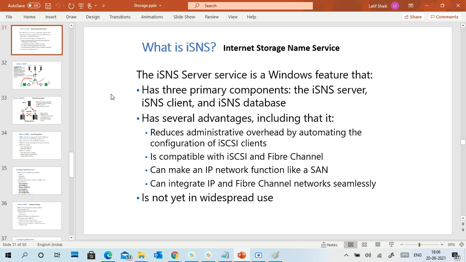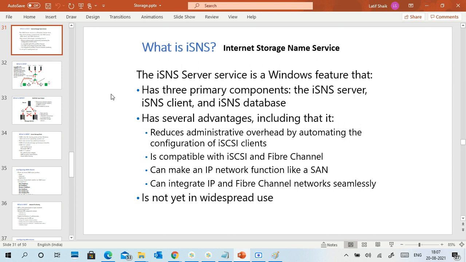That is called IP address management, the IPAM concept. We can manage multiple DHCP and DNS servers using IPAM. Same concept: with a single name you can access multiple things.